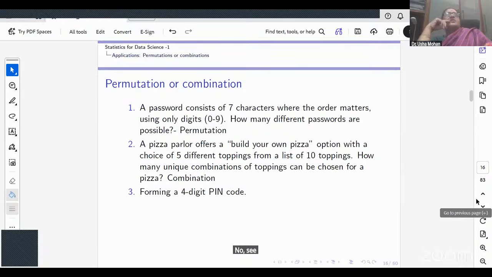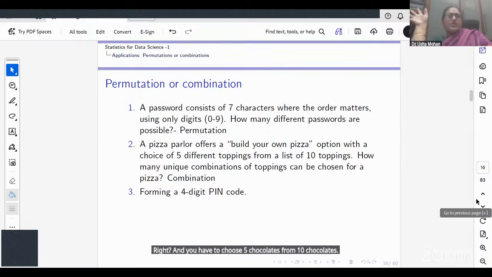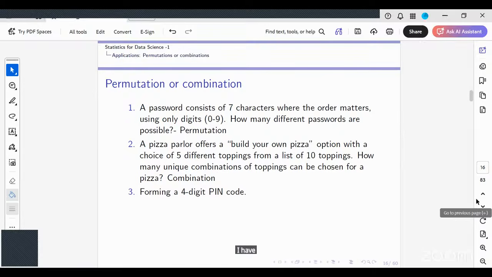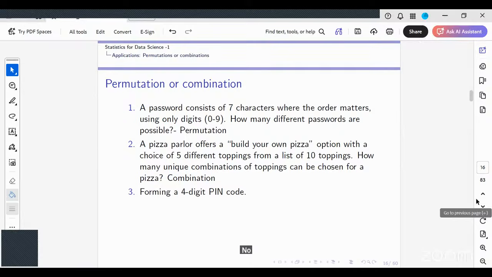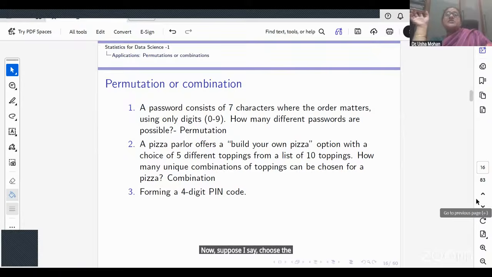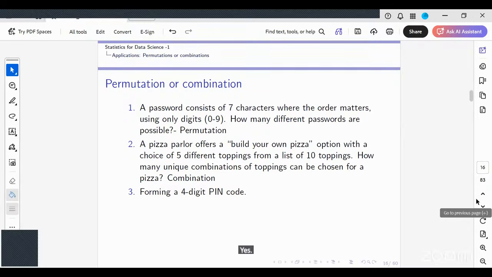No, see, that is extraneous information that is given to you. Suppose, keeping everything constant, you have to choose 5 chocolates from 10 chocolates. Will it be a permutation or a combination? You have to choose 5, so combination. Now, suppose I say choose the least expensive chocolates. Then order matters, because you're bringing in cost. Filter it down. So it depends.